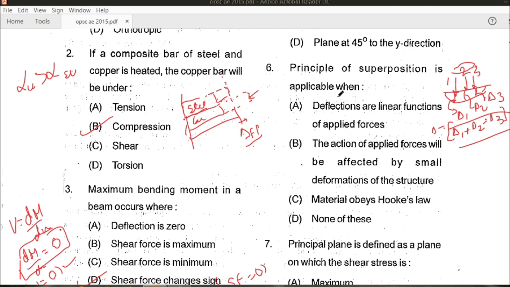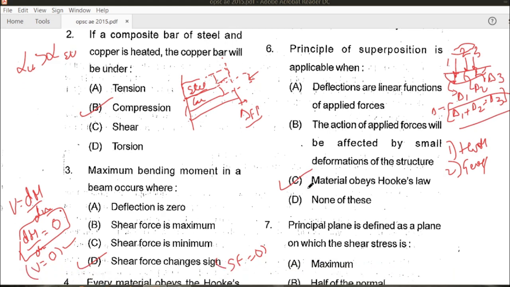They have asked about the conditions and where it is applicable. It is applicable where Hooke's law is valid. And secondly, the geometry of the structure must not undergo significant change; that is, there should not be any change in the geometry of the structure. So firstly Hooke's law should be valid, and secondly the geometry of the structure should not change. Hence in the options, the material obeys Hooke's law, so C is the right answer. Let's see the next question.